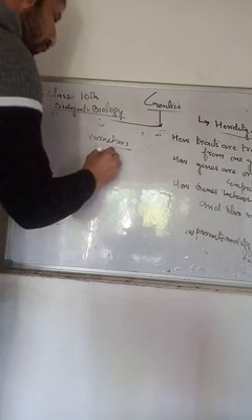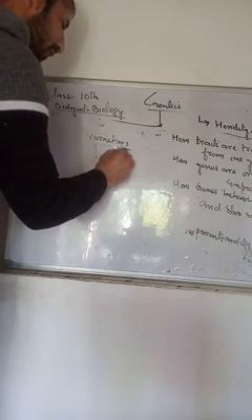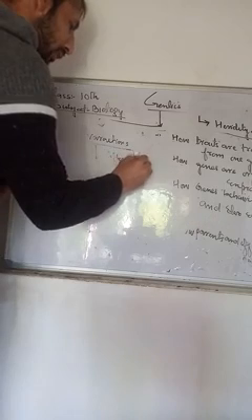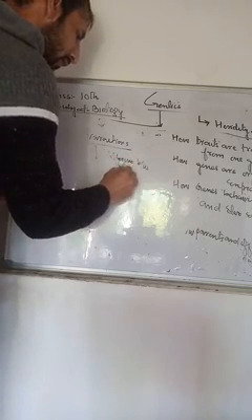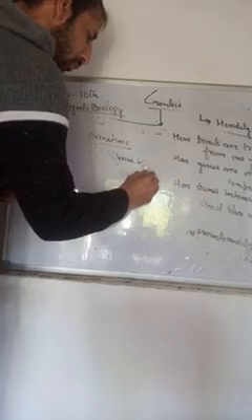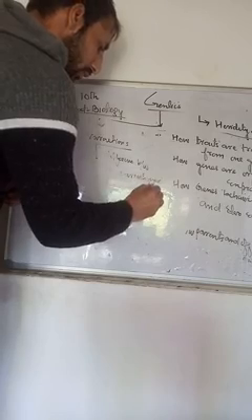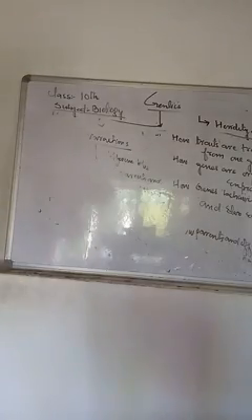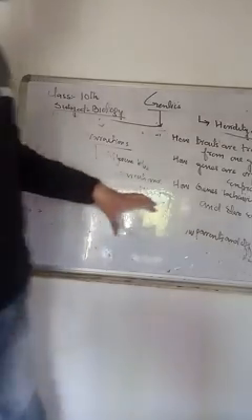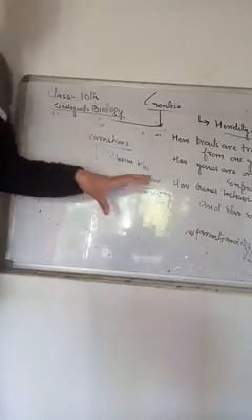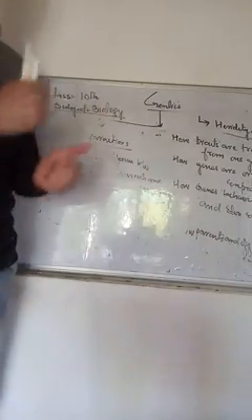Variations are the minute differences between parents and offspring. The minute differences between parents and their offspring are called variations. Listen, this is what variation is.